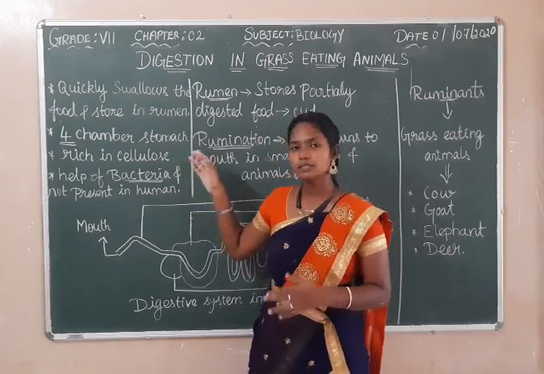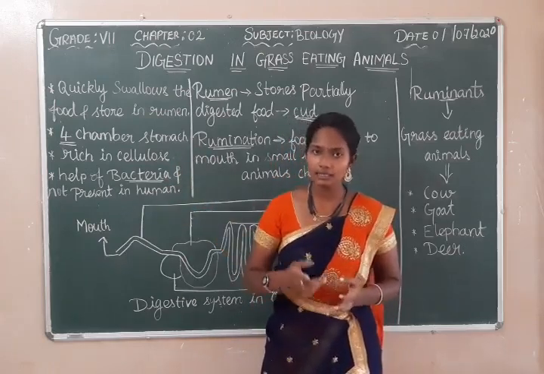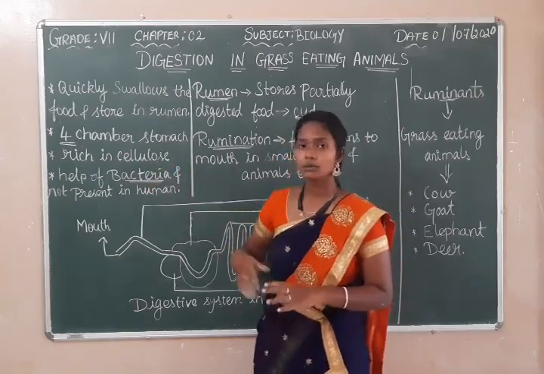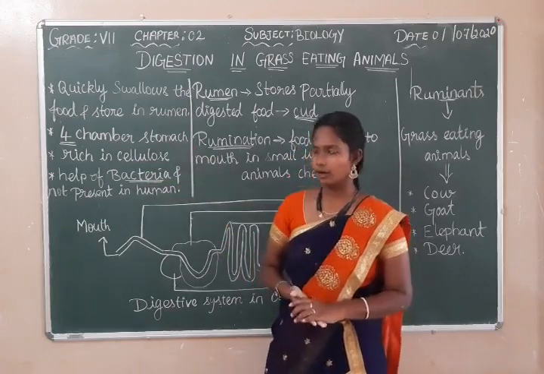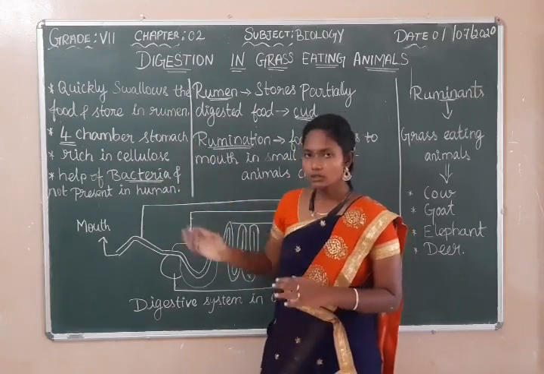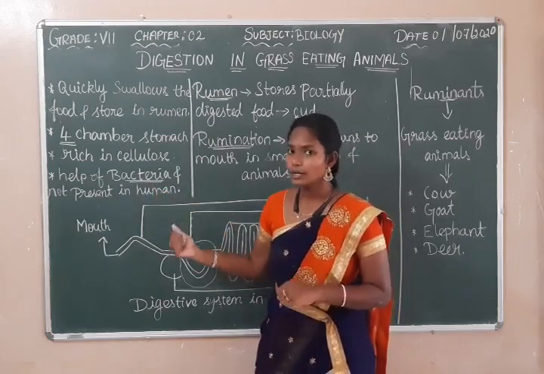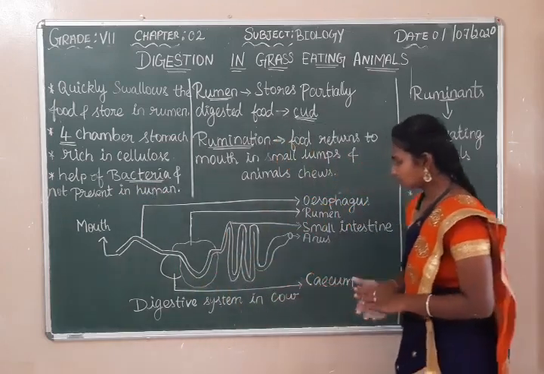Why do they have this kind of arrangement? They take plants and grass as their food. This plant and grass is rich in cellulose, which is hard to digest. So that's why they have this kind of arrangement. For the digestion of cellulose, they have to seek the help of bacteria, which is not present in human beings.